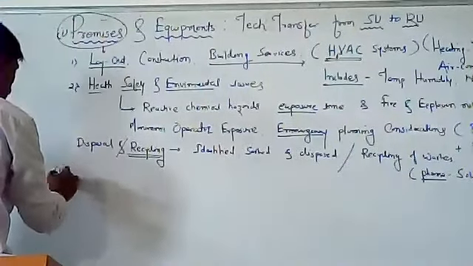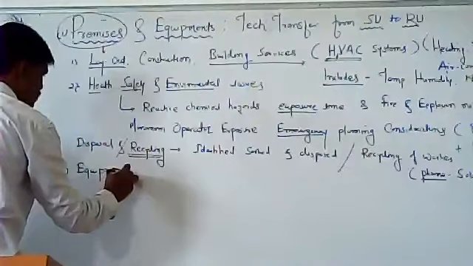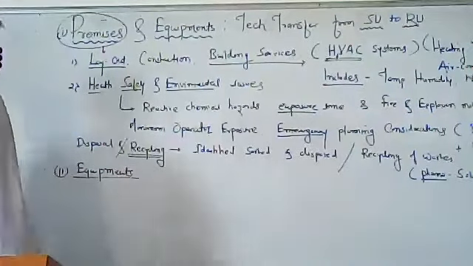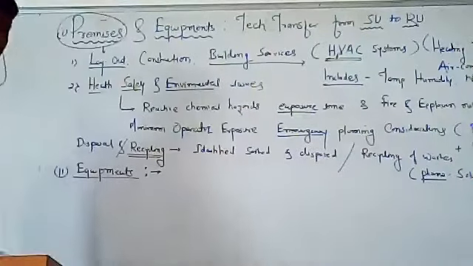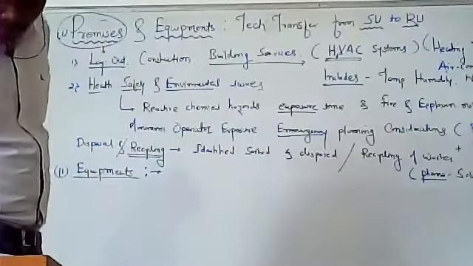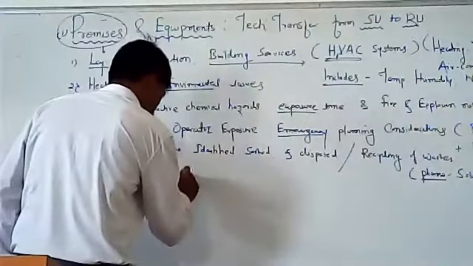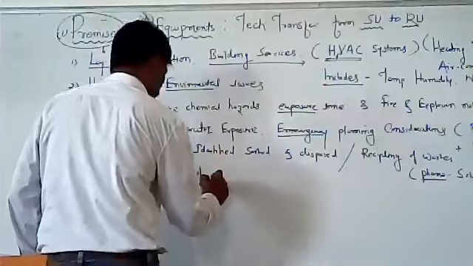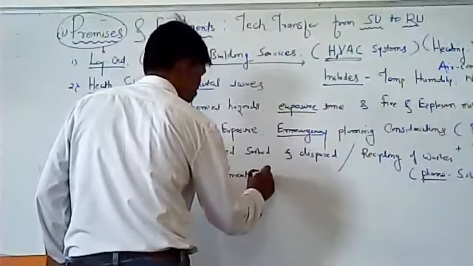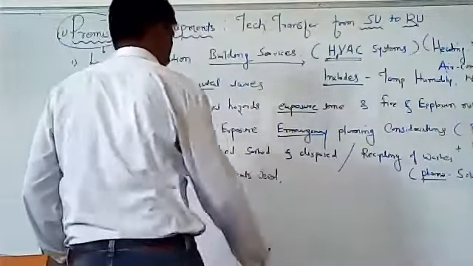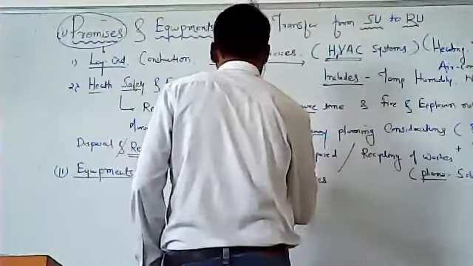Now we'll see second, with respect to equipments, what type of information should be shared under technology transfer. Under this, first of all, we are supposed to give the list of equipments used, then the make of that equipment.